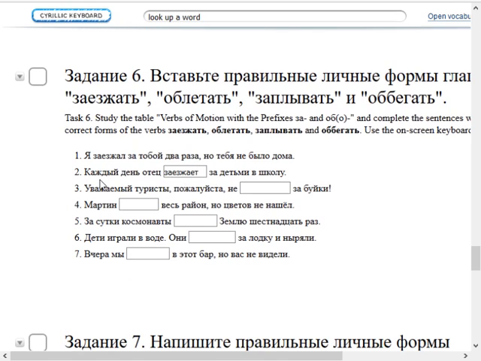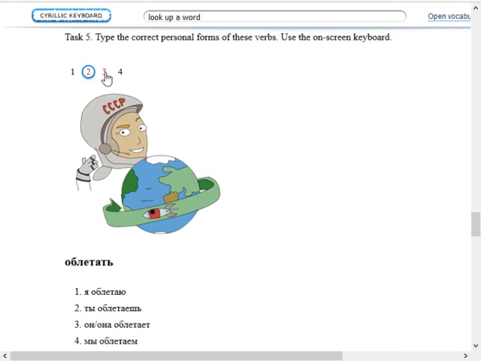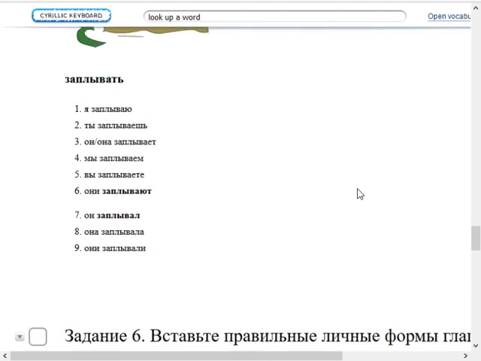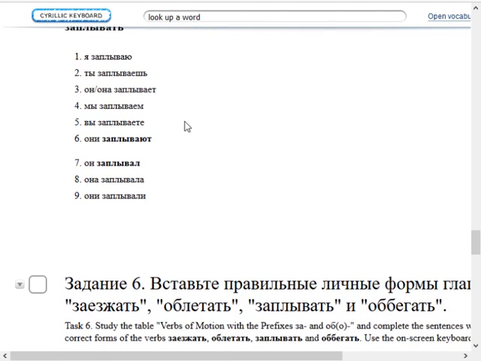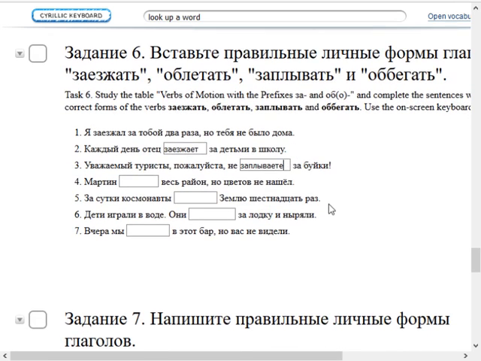Уважаемые туристы, пожалуйста, не something на бойки. Honored tourists, please do not something behind the buoys. I guess that would then be заплывать. Please do not. Okay, and if you're speaking to the group of people, use вы, so it's заплываете.